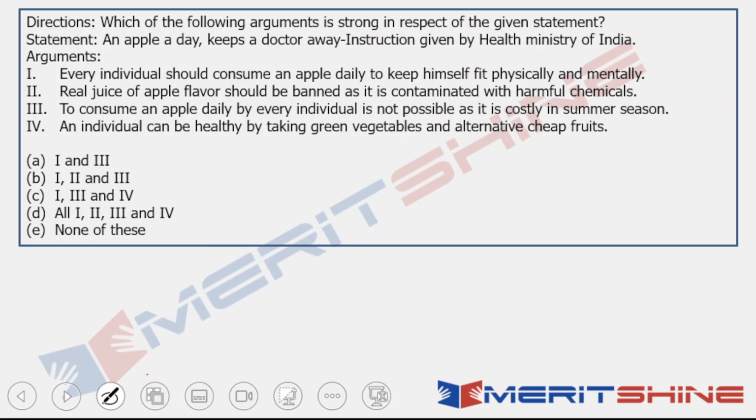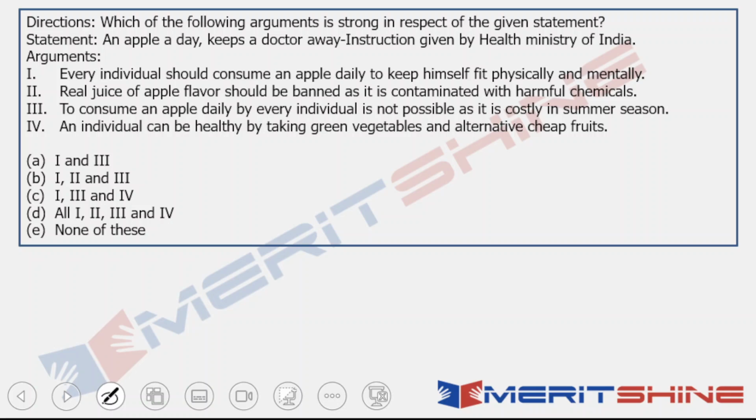An apple a day keeps a doctor away. This is the statement, and it is a written instruction given by the Health Ministry of India. So the whole statement is that the Health Ministry of India has given an instruction which says an apple a day keeps a doctor away. So a very small statement, nothing to do a post-mortem of. We will directly go on to the arguments.